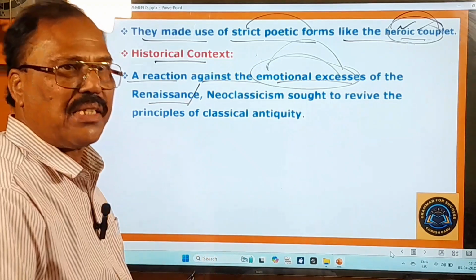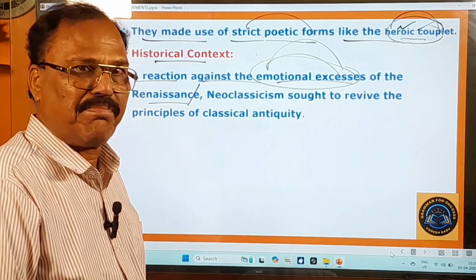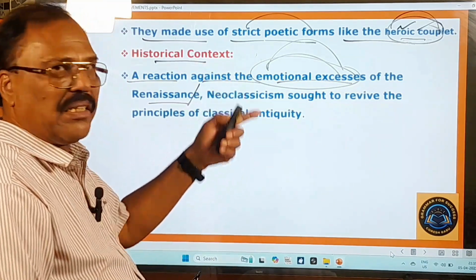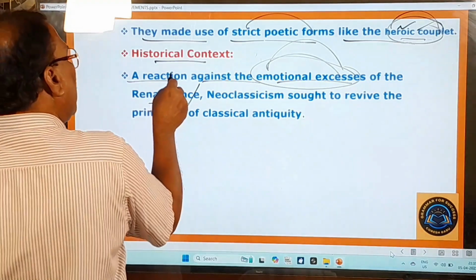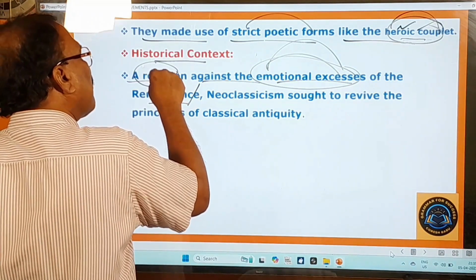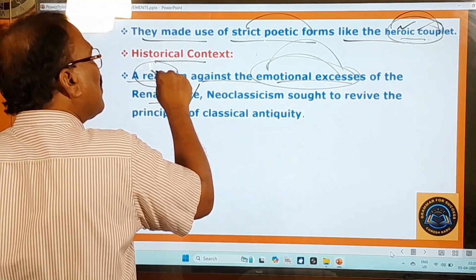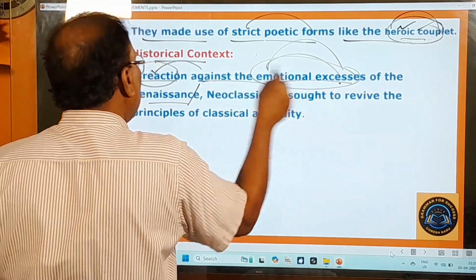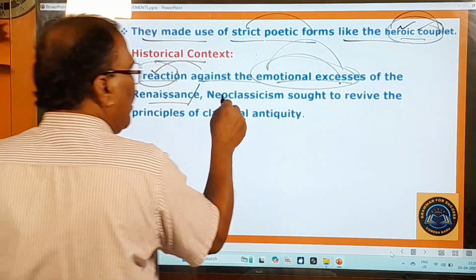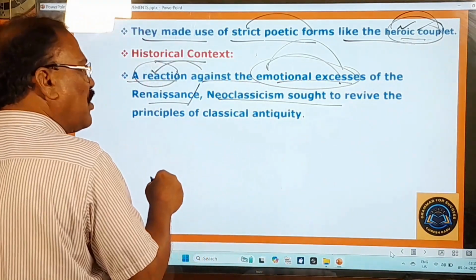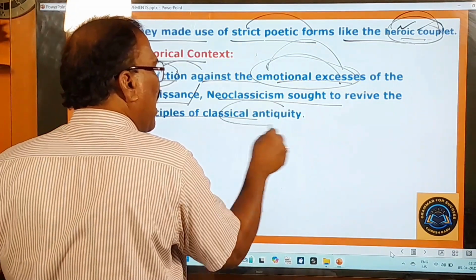These emotional excesses are called emotionalism. Therefore, this neoclassicism is a reaction, a response, against the emotional excesses of the Renaissance.